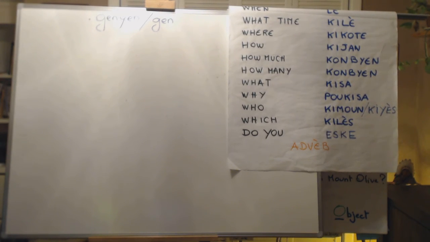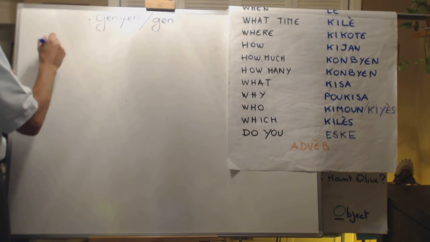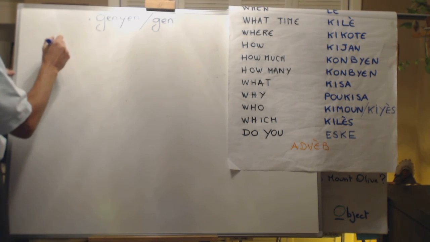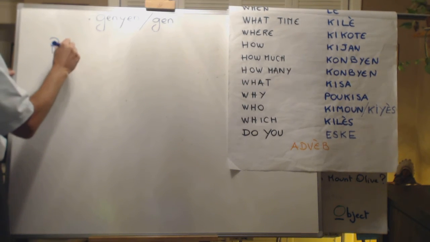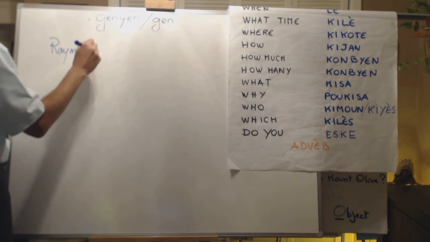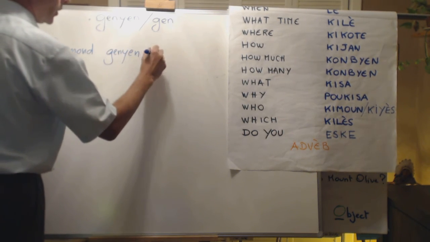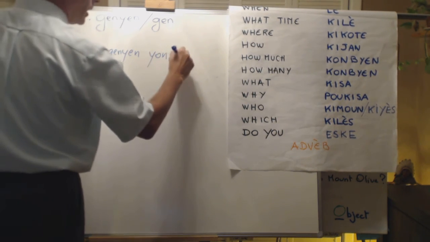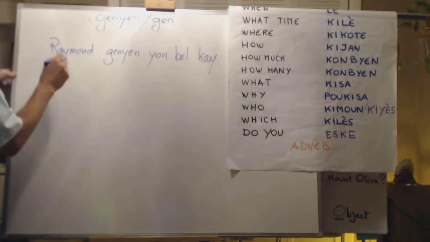Now, when ganya is in the middle of the sentence, it means to have. You can say, for instance, Raymond gagne yon belle caille.